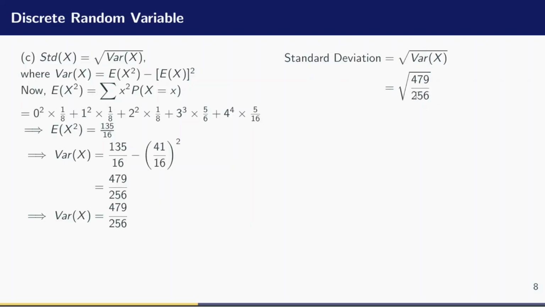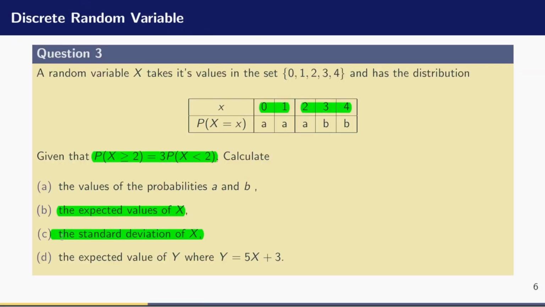So 256 is a perfect square, so I can have it as the square root of 479 divided by 16. So this is the answer for our standard deviation. So we have come to the end of the C part of the question. Now, what about the D part?